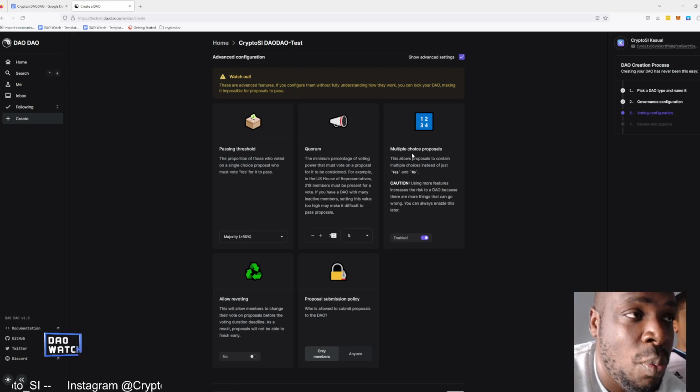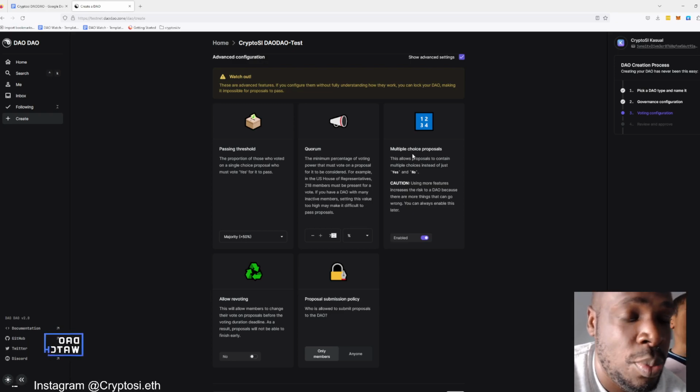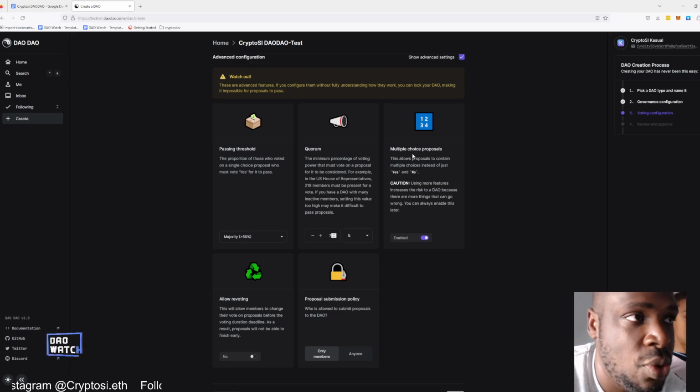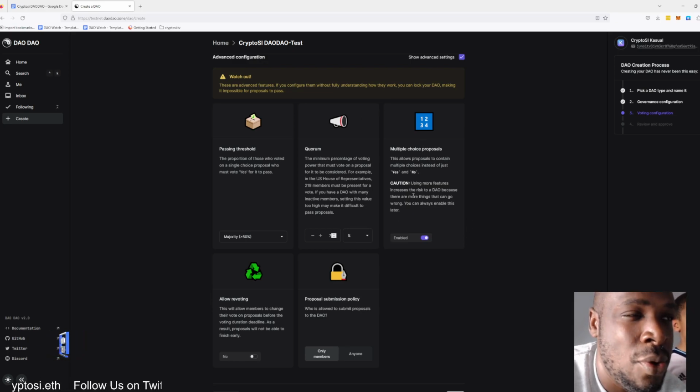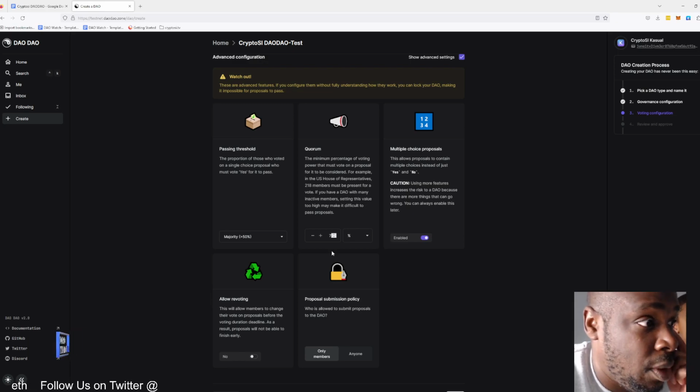Or you can say which one of these 4 things should we do? Should we do A, or should we do B? Should we do C, or should we do D? Multiple choice proposals are very powerful, and not having them is extremely limiting.